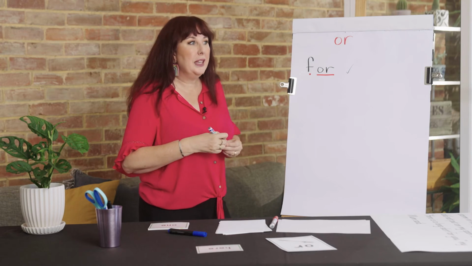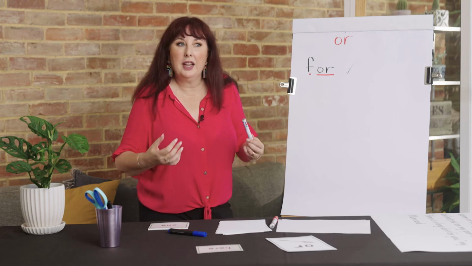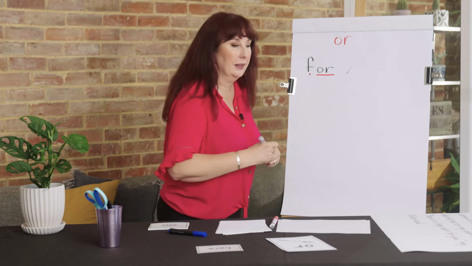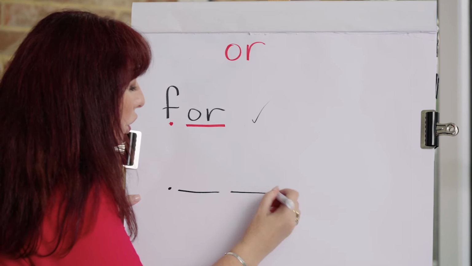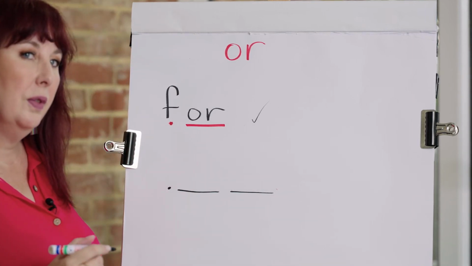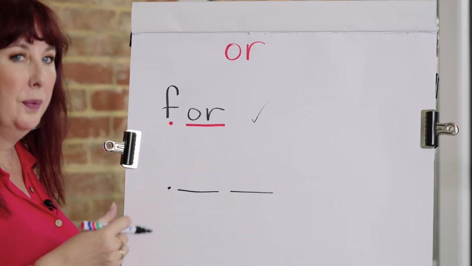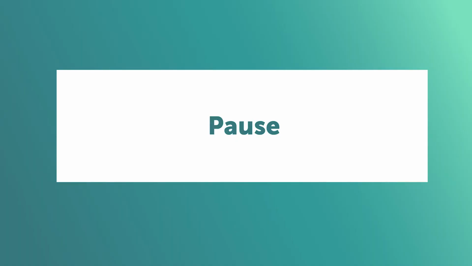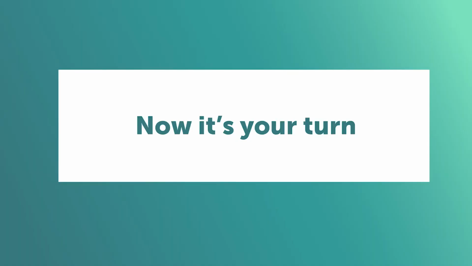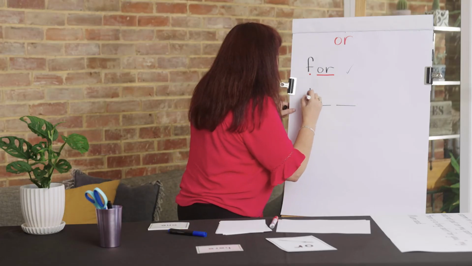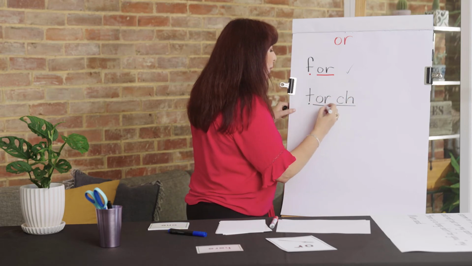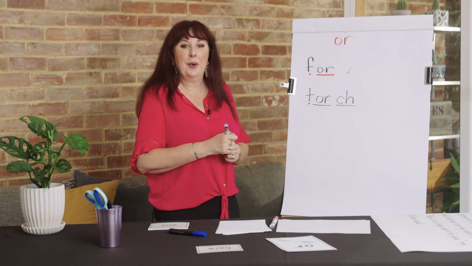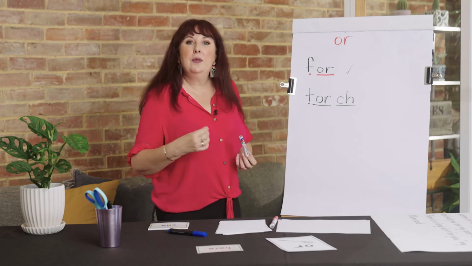Our next word is torch. I like to use a torch if I go camping and it's dark. You ready? Or ch. You have a go by yourself. Try not to look at me writing it. Press pause. Or ch. Torch. Good job.